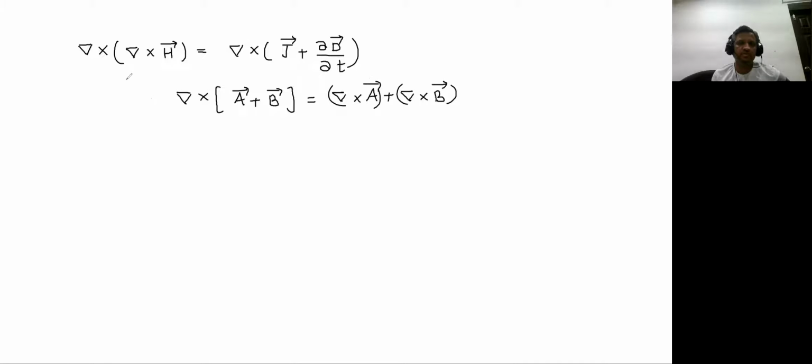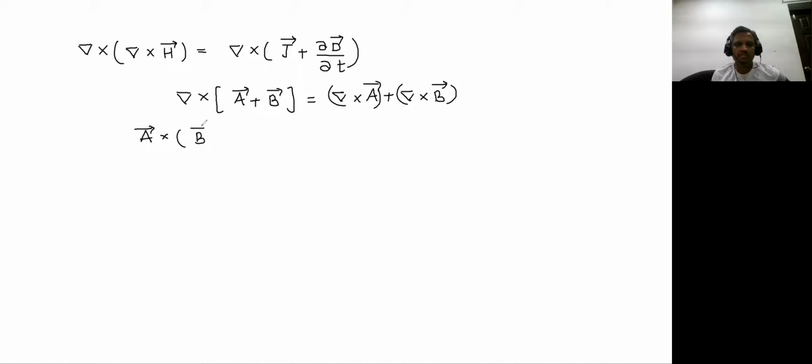But here the curl is distributive. That means, suppose when you have a curl of A vector plus B vector, we can distribute this as curl of A plus curl of B. This is how we can distribute. So this distributive property will be followed, and it is like A cross of B cross C, and we will have to apply that condition also.